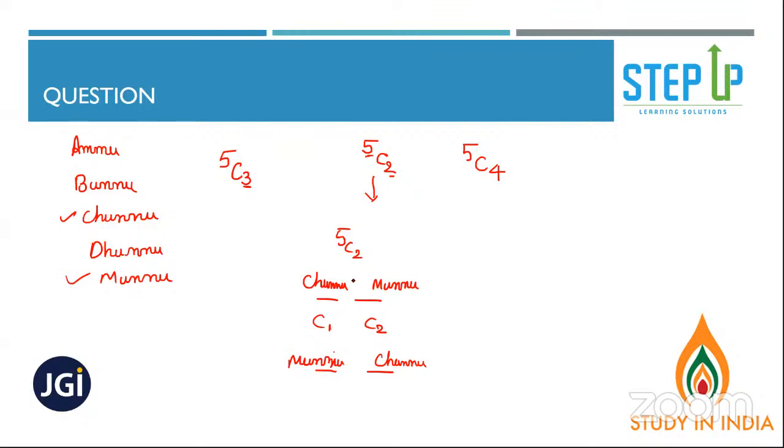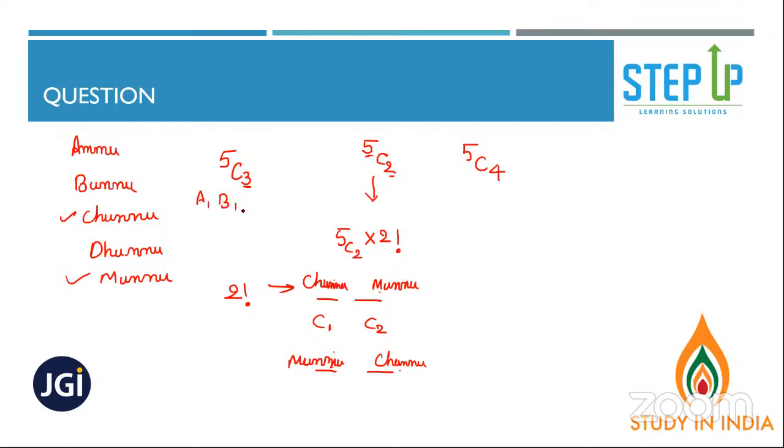Yes. So what is happening? These two people, Chunnu and Munnu, can be arranged in how many ways? 2 factorial ways. So 2 factorial will be your answer: 5C2 into 2 factorial. I repeat. First of all, we need to select the people, so we have selected 2 people. Now these 2 people can be arranged among themselves in how many ways? 2 factorial ways.